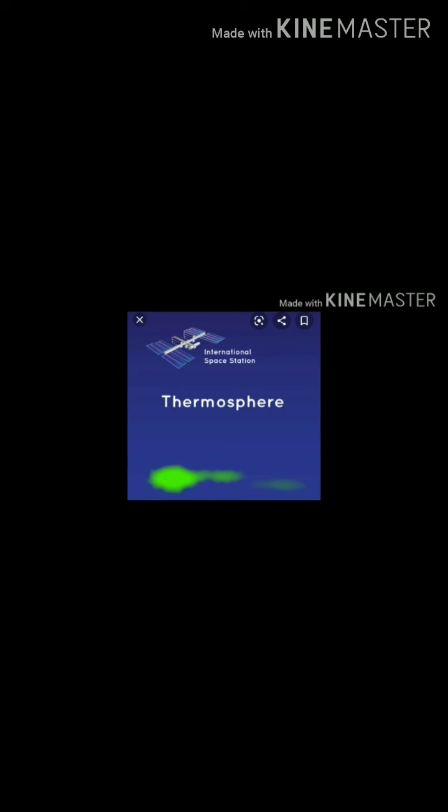Means in short, we can say that in the thermospheric layer, the temperature rapidly increases, and the ionosphere is part of this layer. It also helps us in radio transmission.